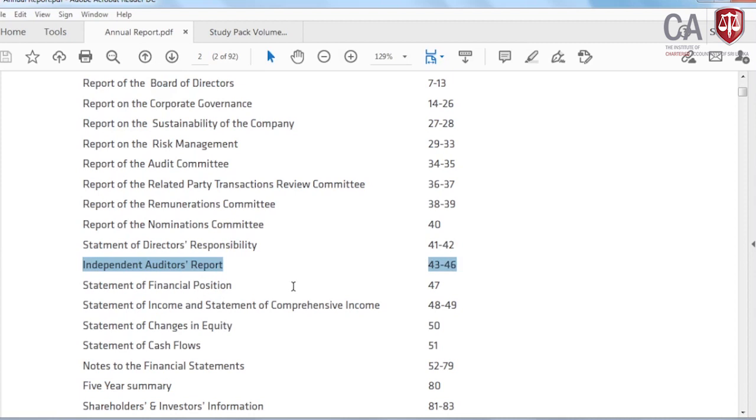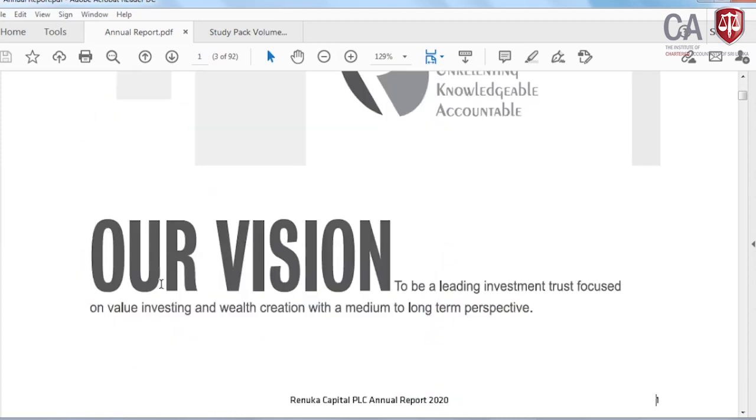Why? The auditors are giving the auditor's report on the financial statements prepared by the management, not on the entire annual report. Thereafter the statement of financial position comes in, and then the statement of income, changes in equity, cash flow, notes and all that.